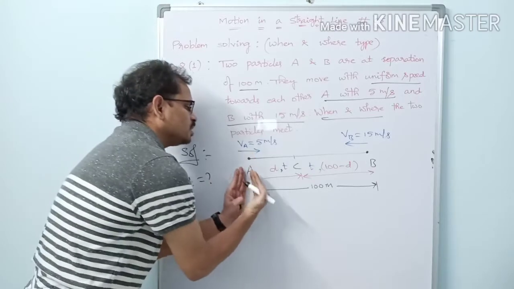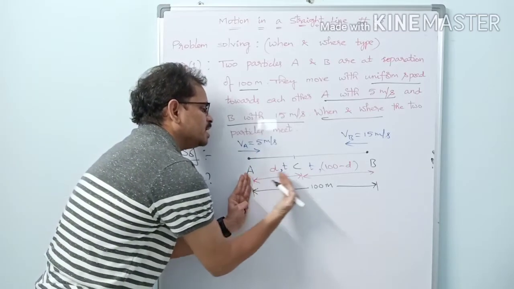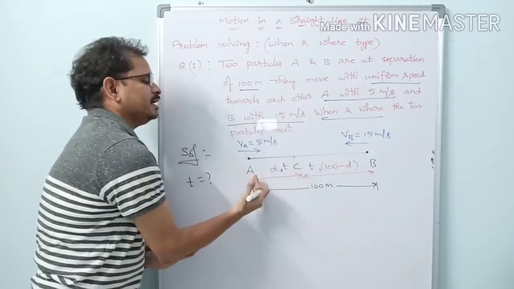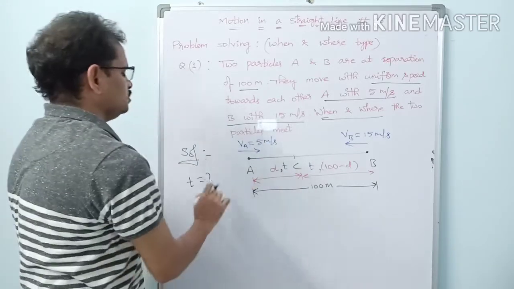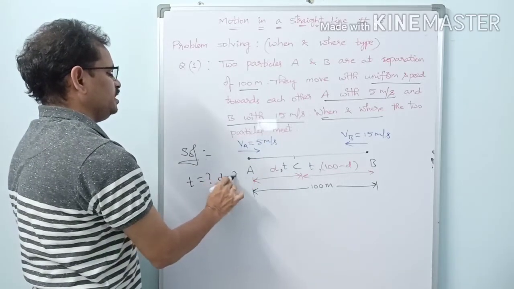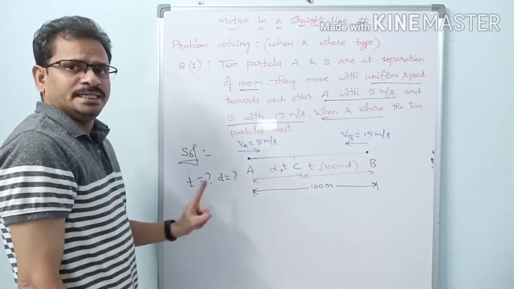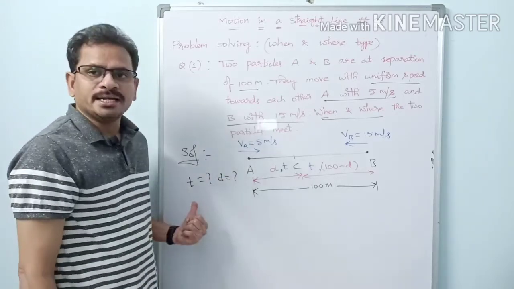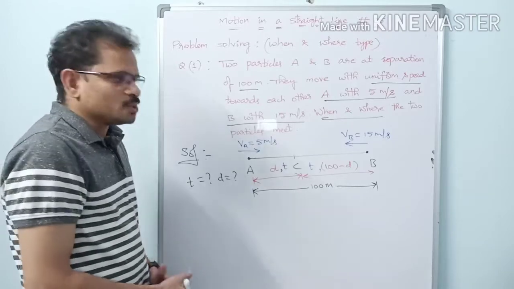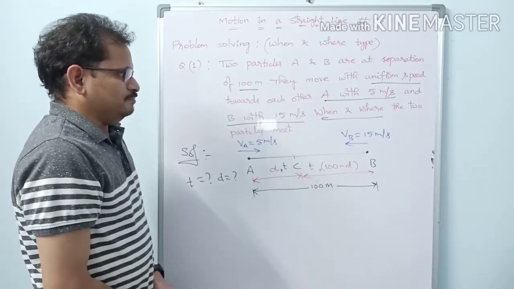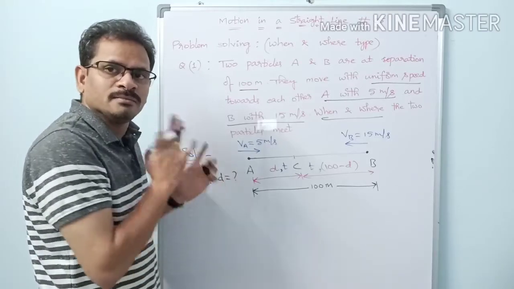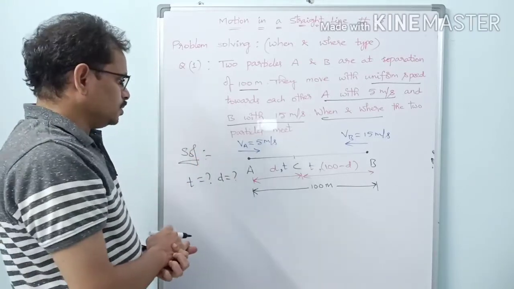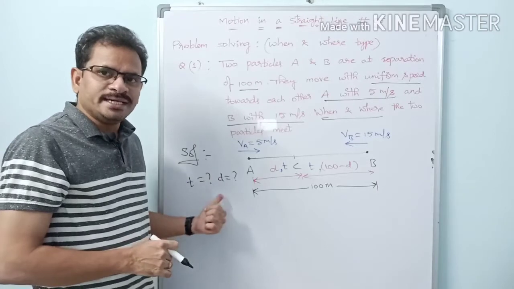So let us find this out. From A to C they are meeting at a distance D from A. So let us write this, D equal to how much. Now our target is to find D equal to how much and T equal to how much, right? So one part of physics, one part of solving the problem is clear here. Now it is clear that we have to find D and T.